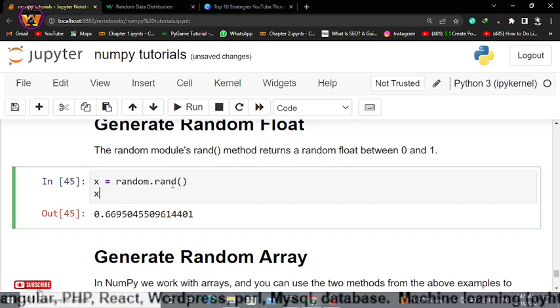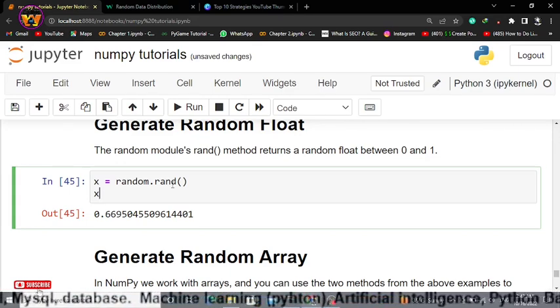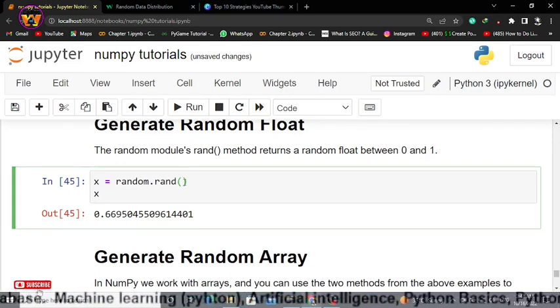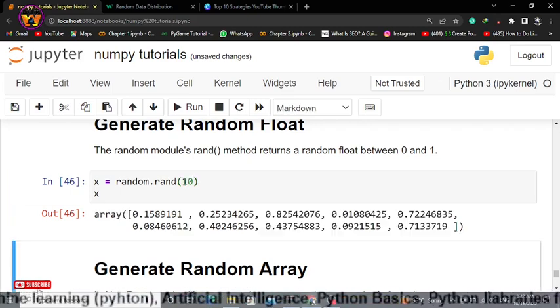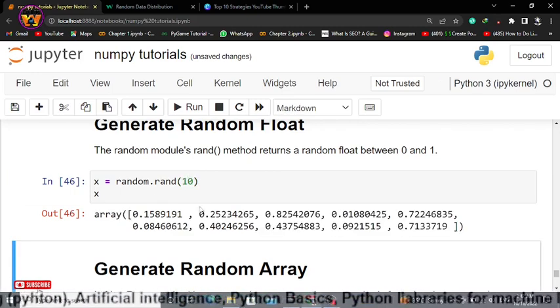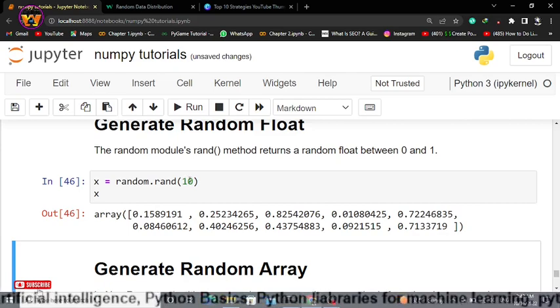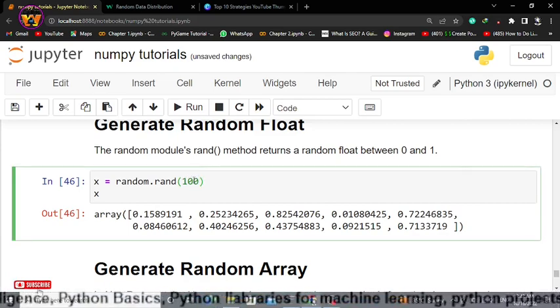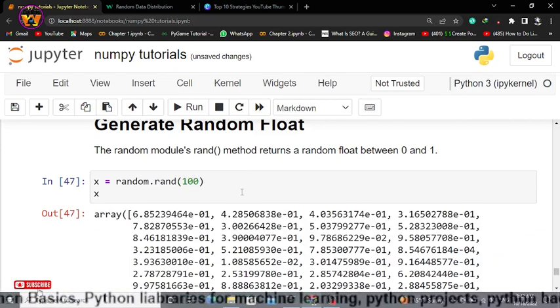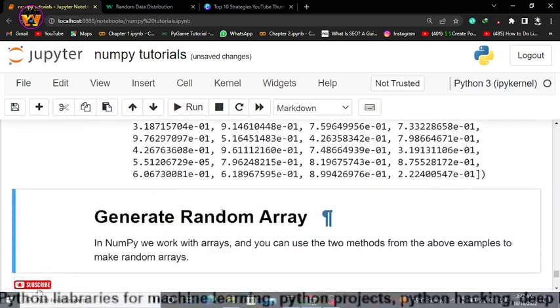So what is the difference between rand and randint? When we use randint, it means a random integer number. When we just use rand, it will give you a float type random number. If I pass a value here, it will generate that many values. For example, I want 100 float type values, so it will give 100 values, as you can see right here.